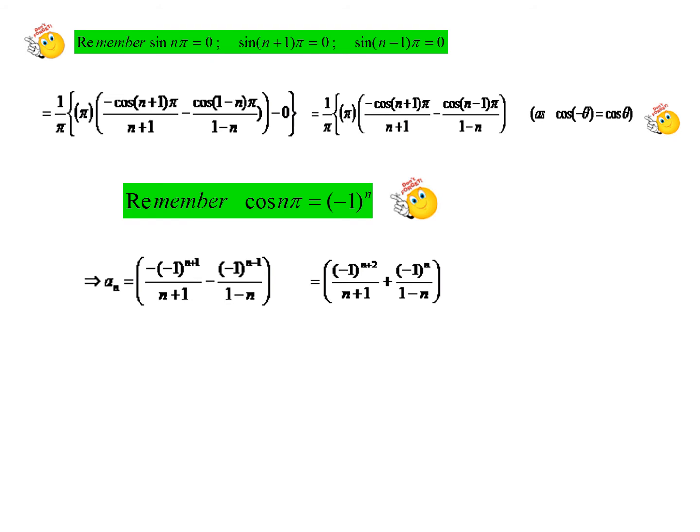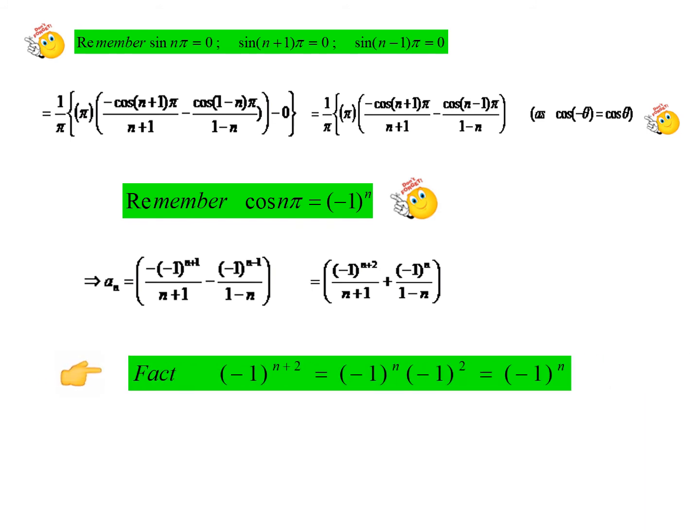Similarly, this minus I am attaching along with the minus 1 power n minus 1. So making that as plus, we have minus 1 power n. And now you can observe minus 1 power n plus 2 is the same as minus 1 power n, because it will be minus 1 power n into minus 1 squared, which is going to be 1. So it is minus 1 power n itself.